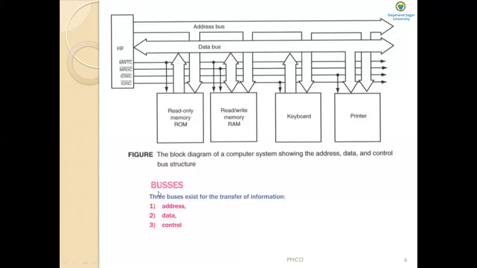So as I said, 3 buses exist for the transfer of information. These buses are the address bus, data bus, and control bus. Let us see each one of these buses in detail.